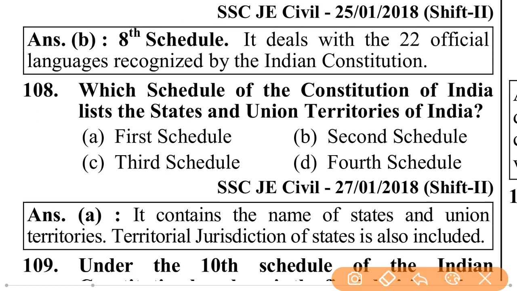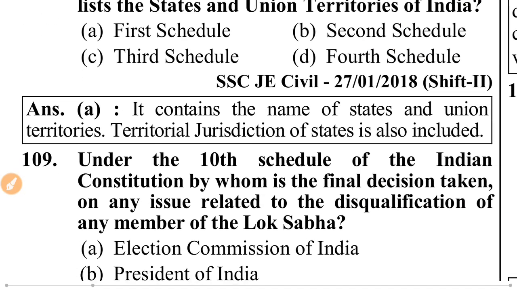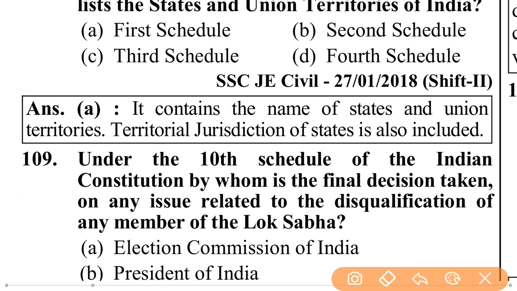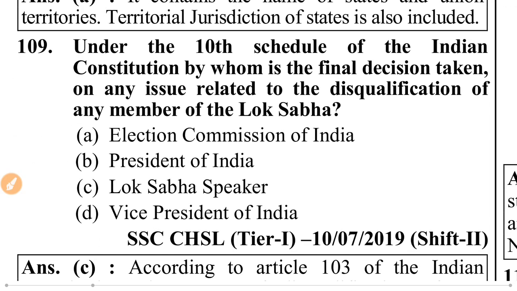Which schedule of the Constitution of India lists the states and union territories of India? First schedule. It contains the names of the states and the union territories. The territorial jurisdiction of the states is also included.